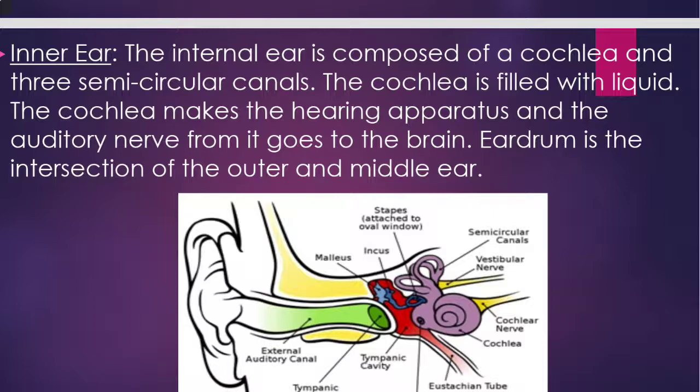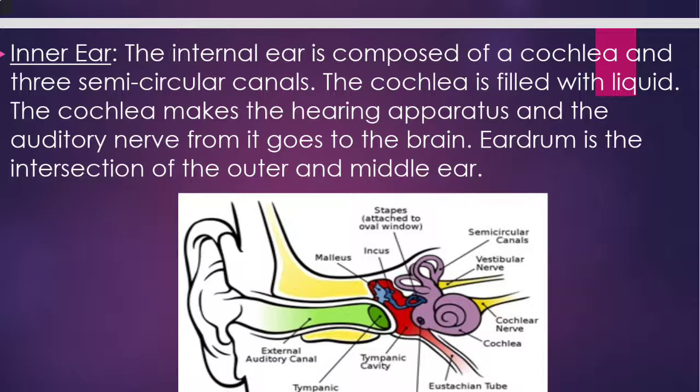Coming to the inner ear. The internal ear is composed of cochlea and 3 semicircular canals. The cochlea is filled with the fluid, with liquid, and the cochlea makes the hearing apparatus, and the auditory nerve from it goes to the brain.